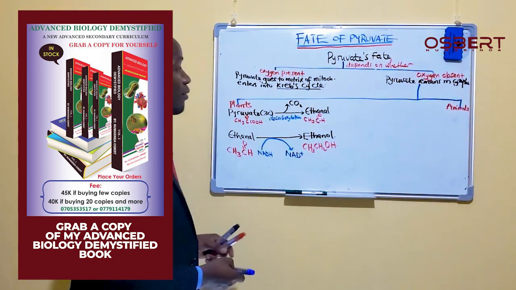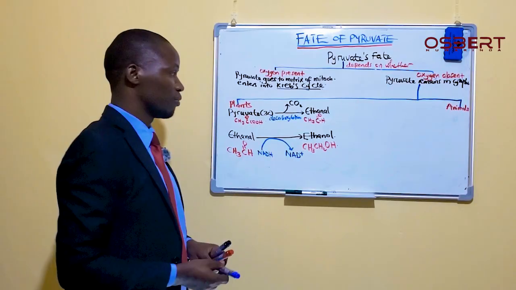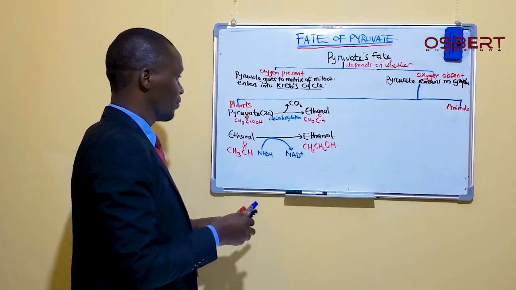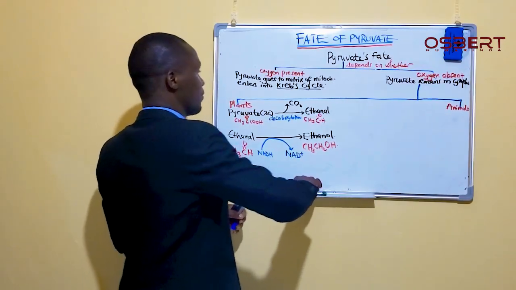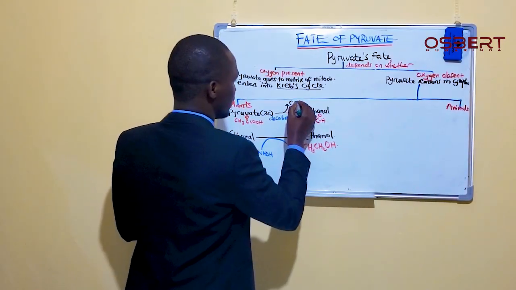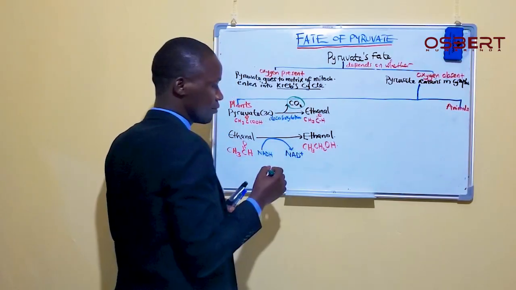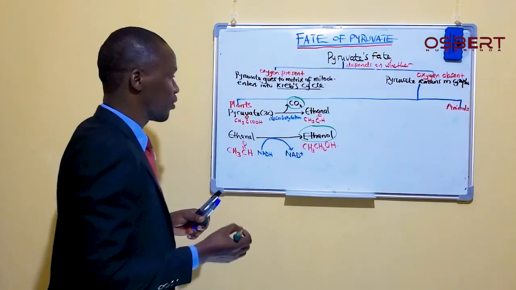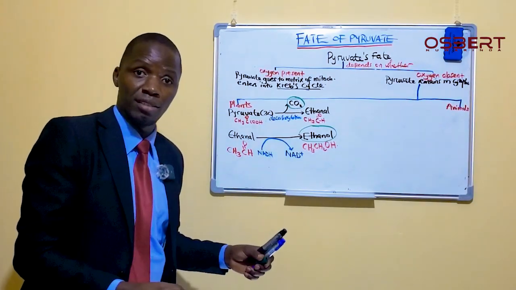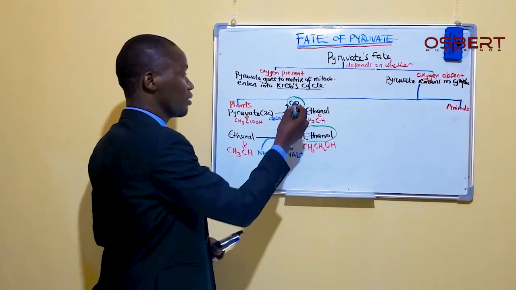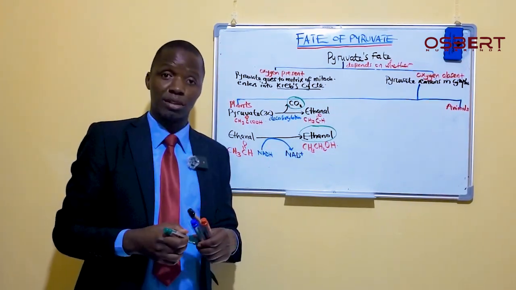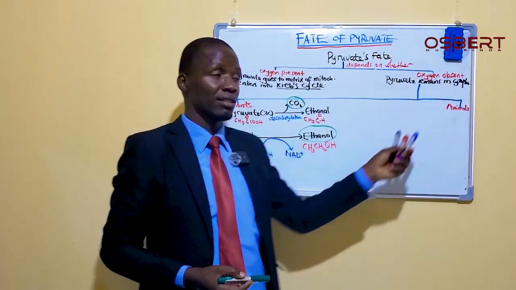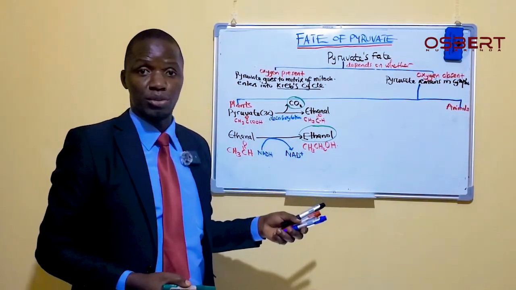So in plants, this is what we are going to form. The products we are going to form here are carbon dioxide and the ethanol. The other one is like an intermediate, but the final product is ethanol, and then we have carbon dioxide. Those are the products we form when oxygen is absent, in plants.